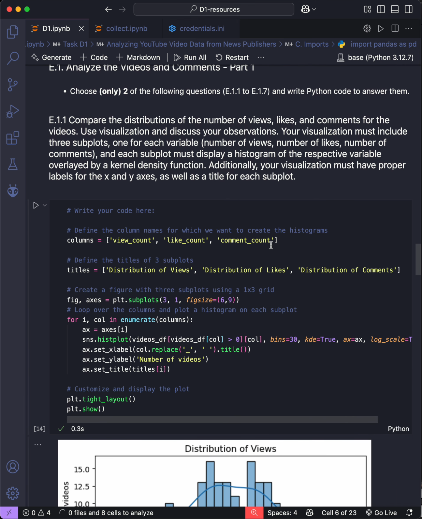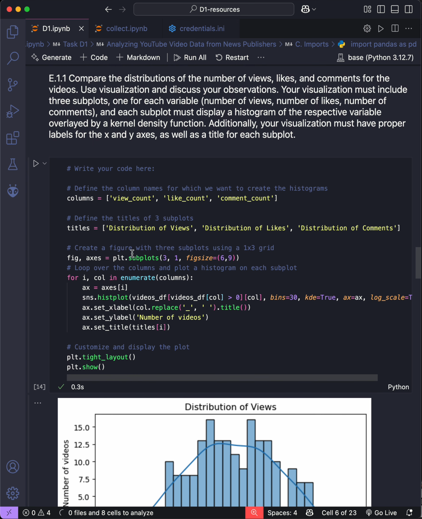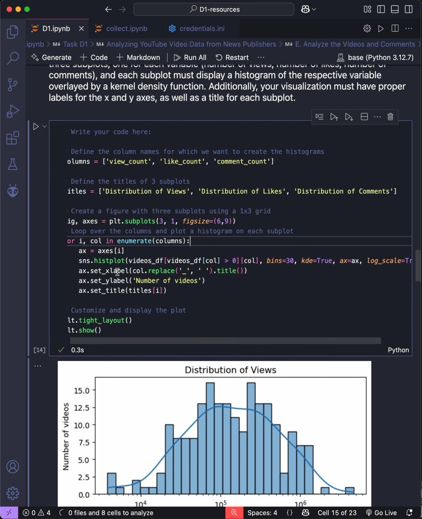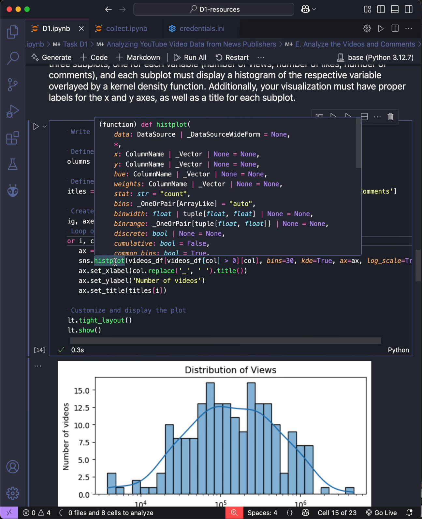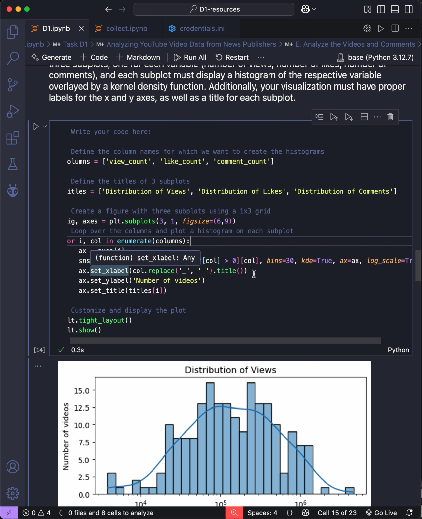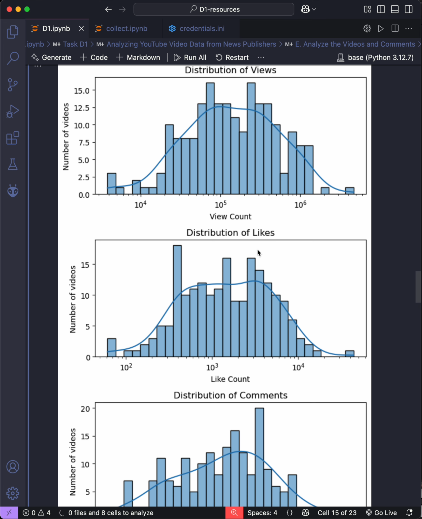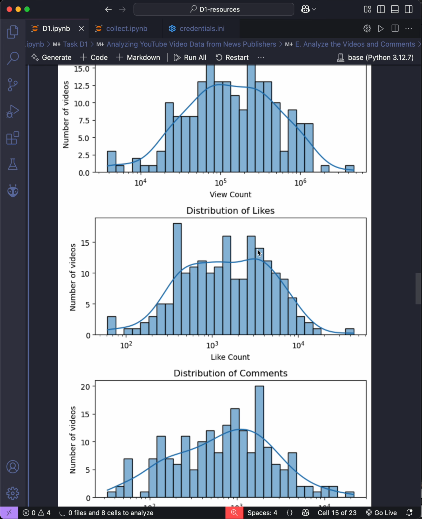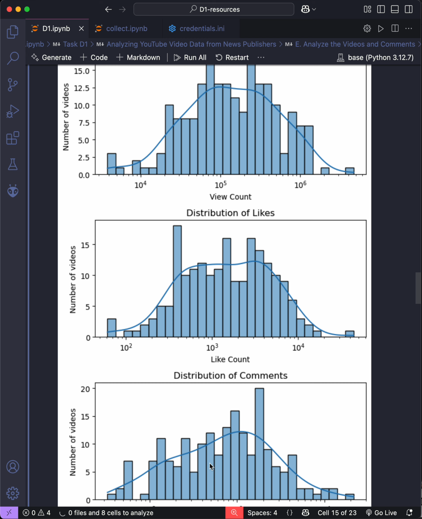Okay, here is my code. First of all, I will create a list to set the column names and set the titles. Then I will create a diagram. The diagram has 3 subplots. In this one, you see the code to create a histogram for each subplot. For the subplot, I need to add this condition: the column must be larger than 0, because if I didn't add that condition, this diagram wouldn't have the KDE line, because it has some 0 points.